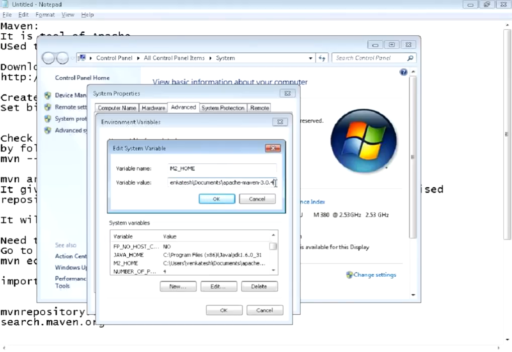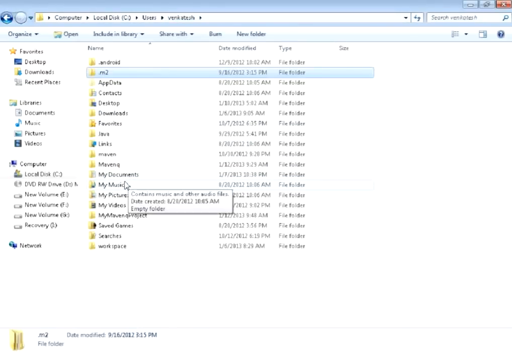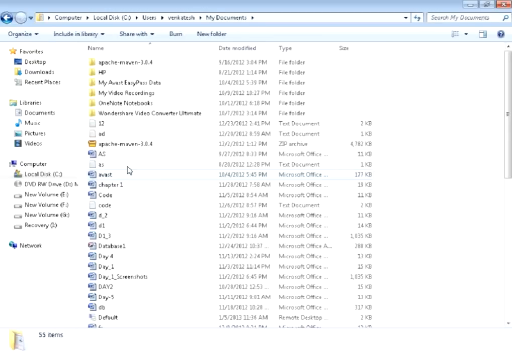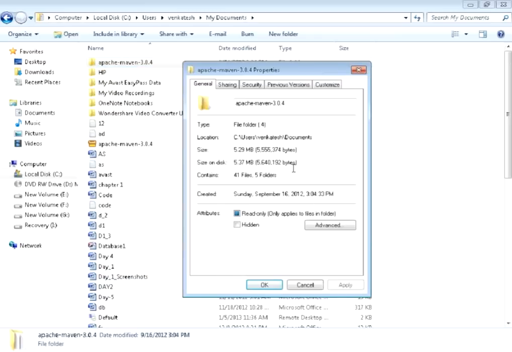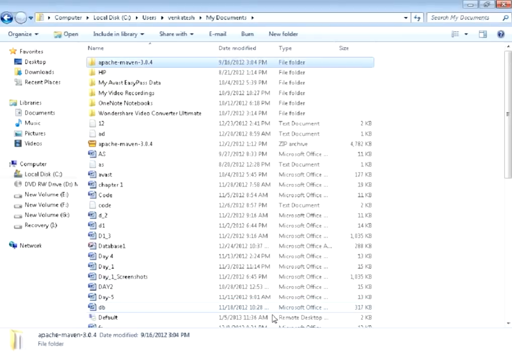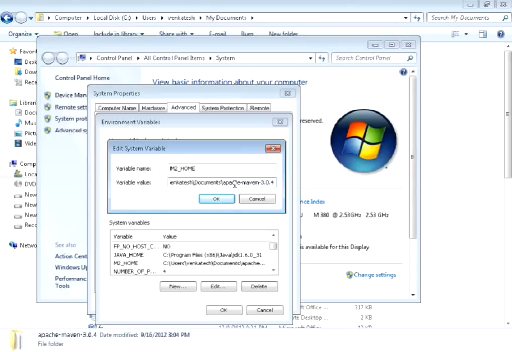It's located in users, Venkatesh, documents. So you will get a folder like this. I have shown you, right? Let me show again. Yes, this is the folder. When you download, you will get this. Copy the entire path where it's located. Go, right click, properties. Take this complete path, users Venkatesh documents, slash Apache Maven. So this is the path where exactly Maven is located.